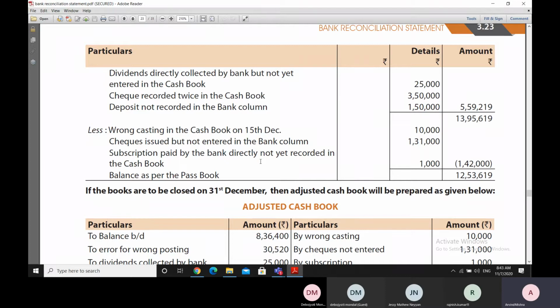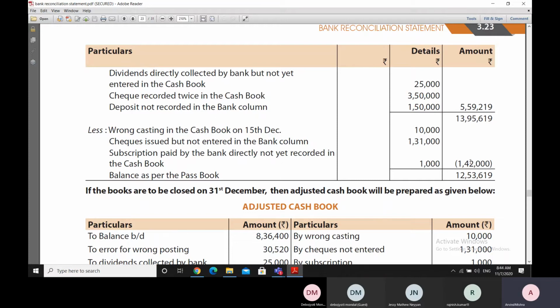Now when bank pays this subscription, bank will reduce our bank statement balance by the subscription amount of 1,000 rupees. But this entry is not there in the cash book. So cash book balance is therefore more than the bank statement balance. And so while moving from the cash book to the bank statement, we'll have to reduce this amount of 1,000 rupees. So these three amounts are being totaled and reduced here,